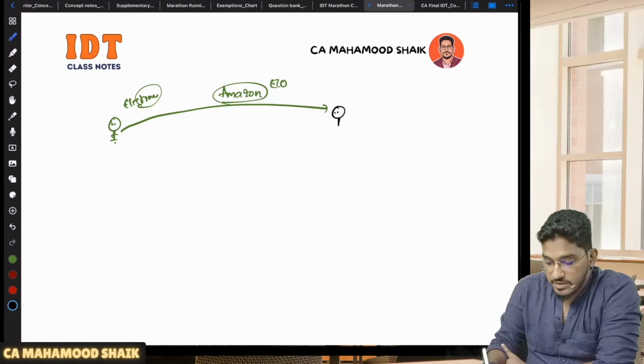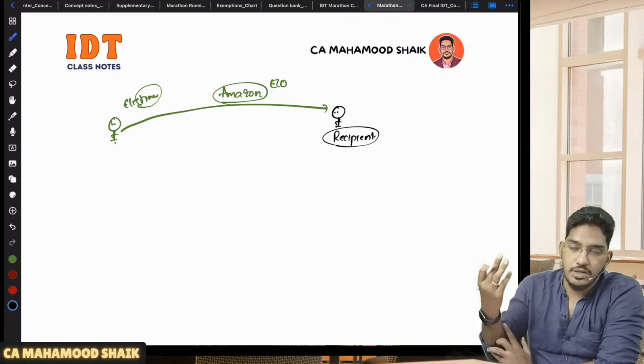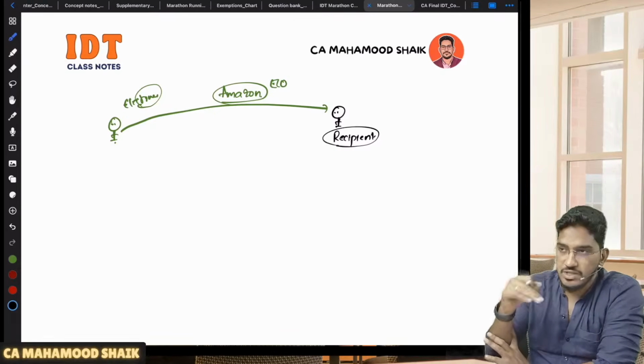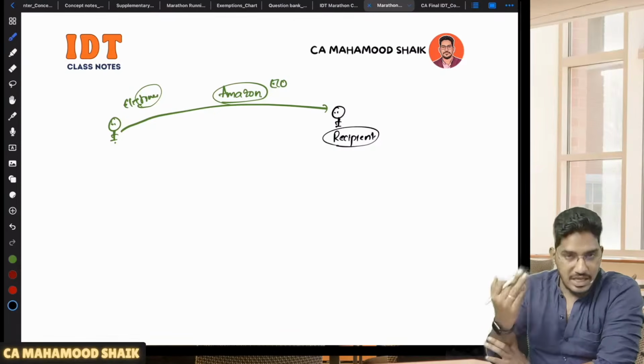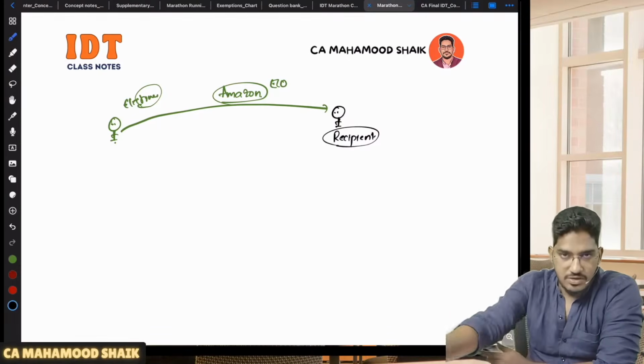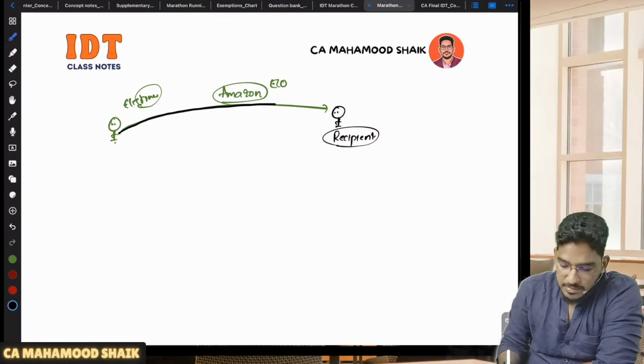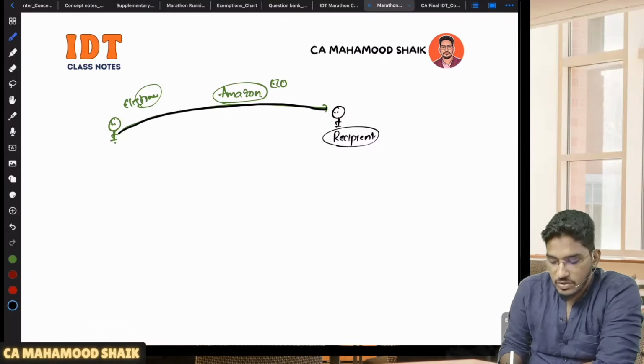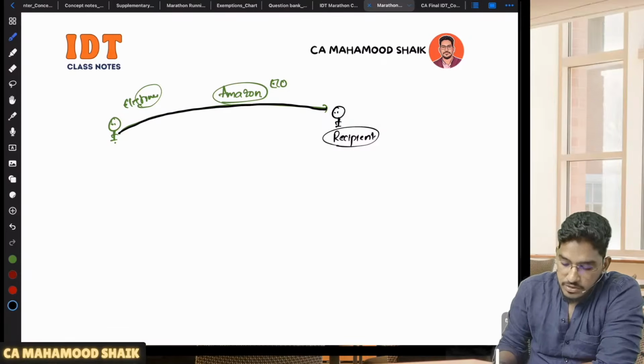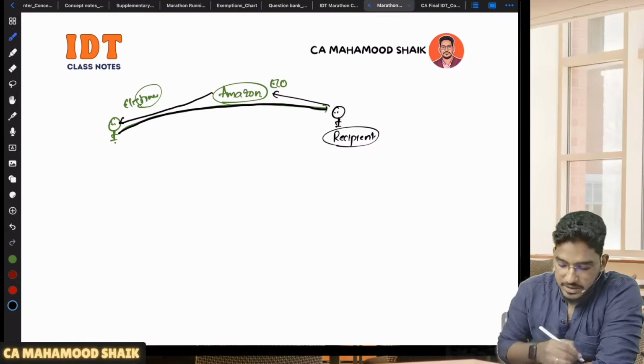Now there is one recipient. So you are a customer, and this customer wants to buy one laptop. He opened Amazon, searched for the laptop model he wants, and placed an order. He placed the order on Amazon, but Amazon is not supplying it. One supplier will be supplying it through Amazon. So you place an order on Amazon, and Amazon will forward that order to the supplier.